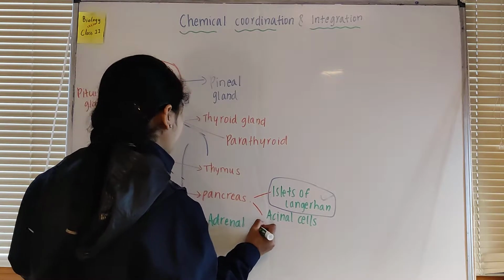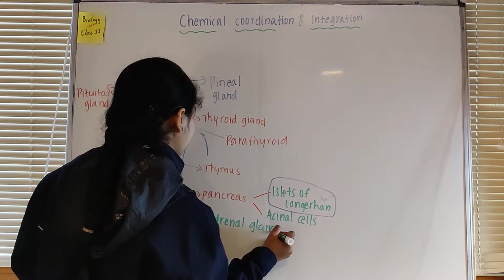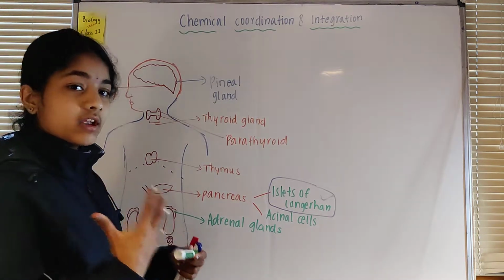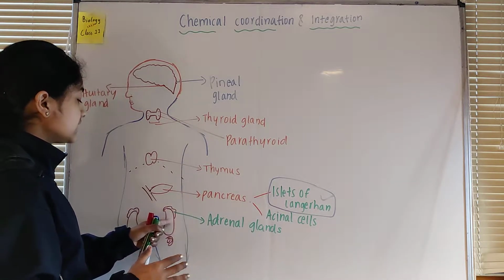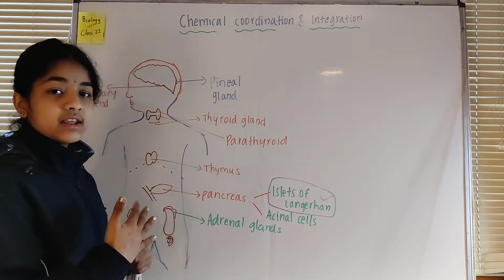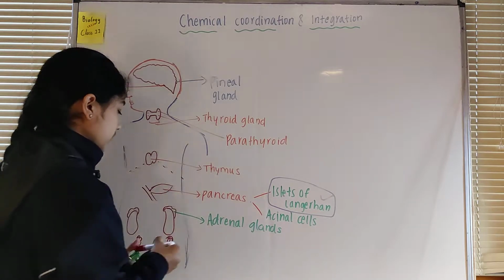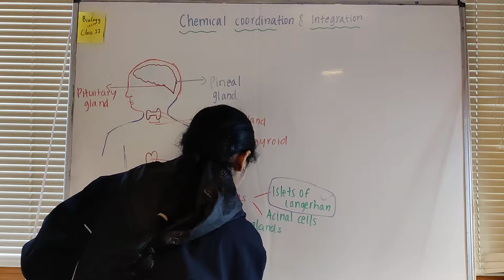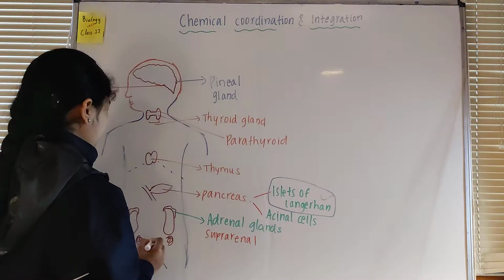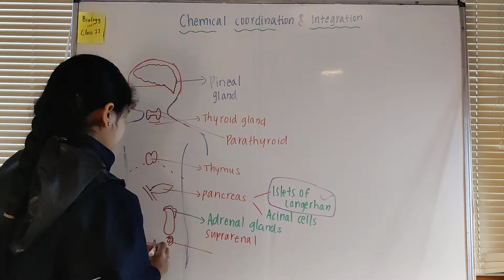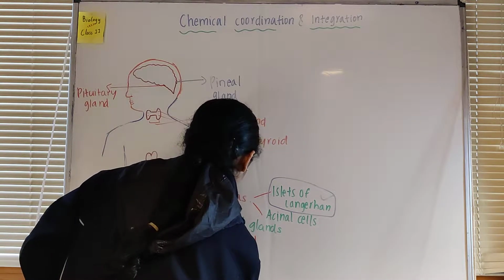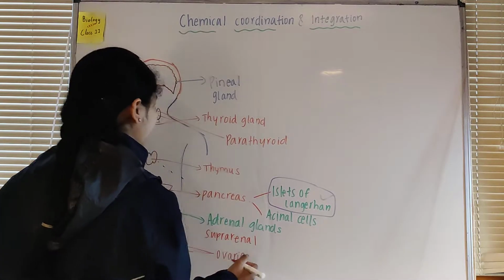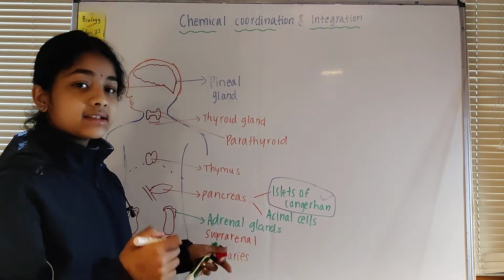These adrenal glands are also known as suprarenal glands. Why? Because renal is related to kidneys, and because they are above the kidneys, they are known as suprarenal. Then we have the ovaries. These ovaries and testes are the heterocrine glands. In females there are ovaries, and in males there are testes.